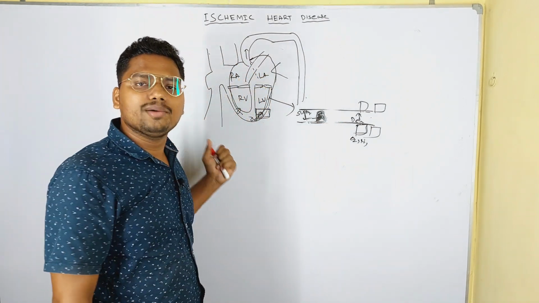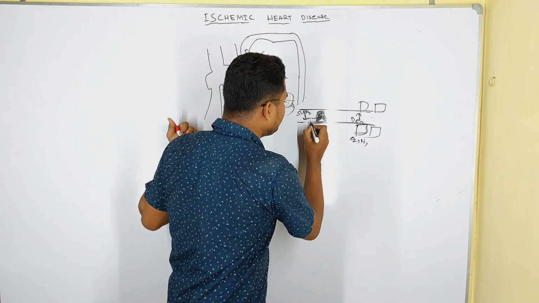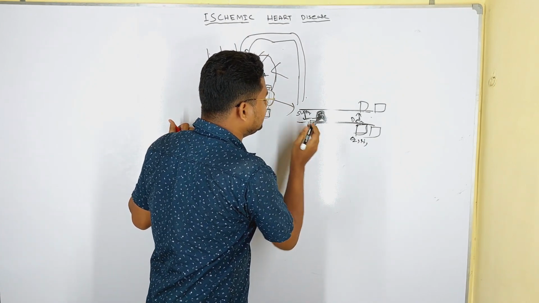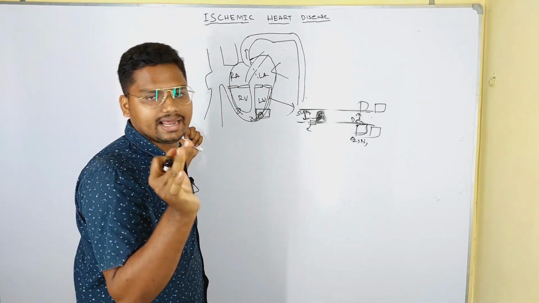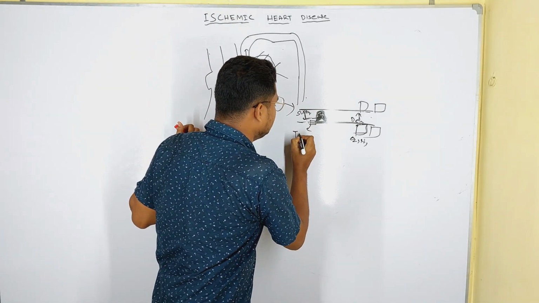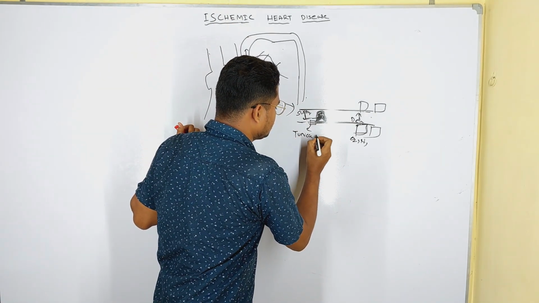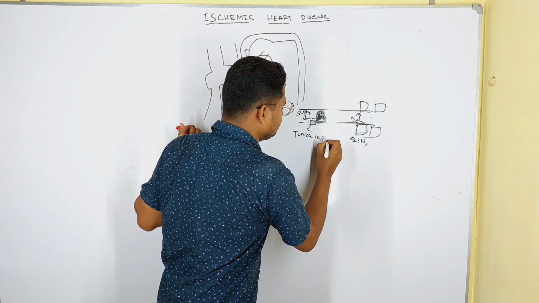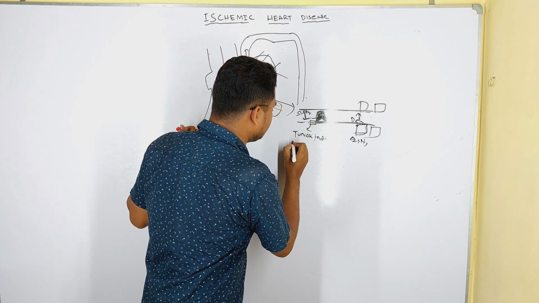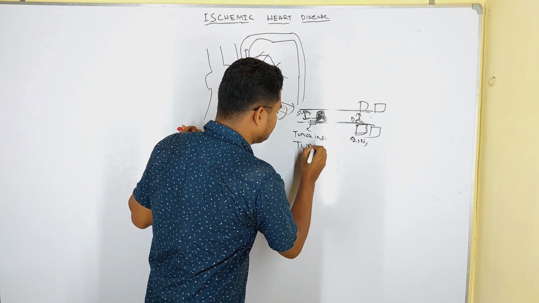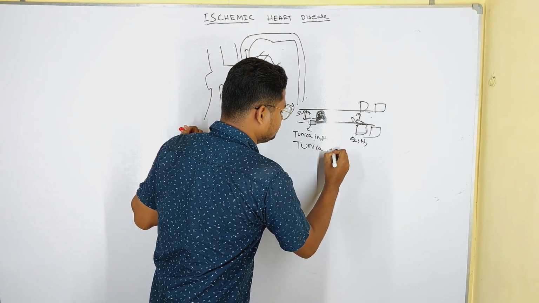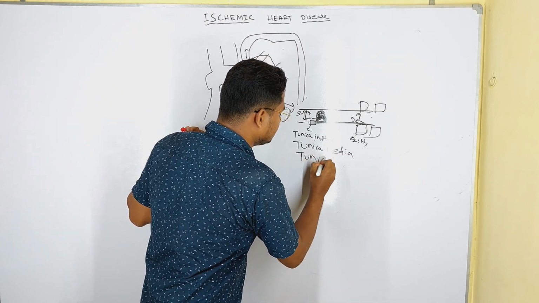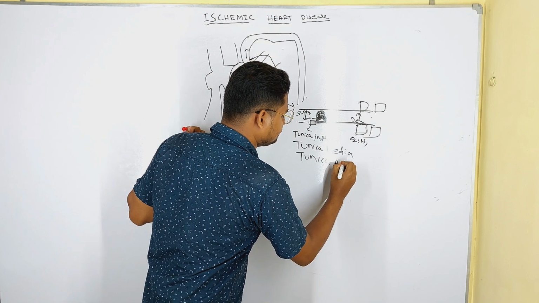All of you know, if we draw the diagram, the artery can be divided into three different layers: one is the tunica intima, the second is the tunica media, and the third is the tunica adventitia.